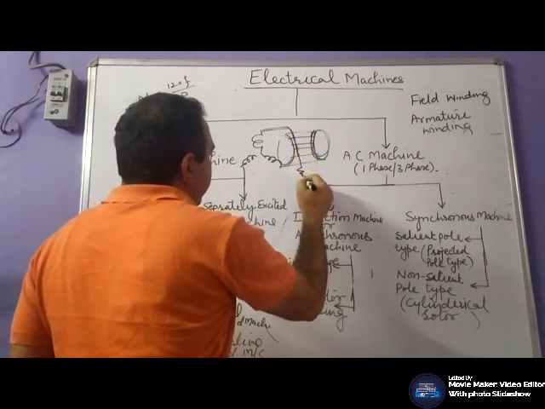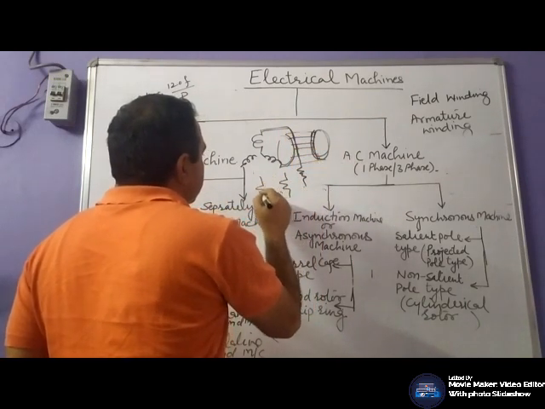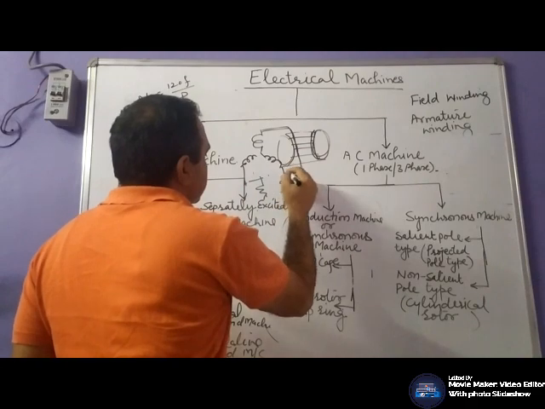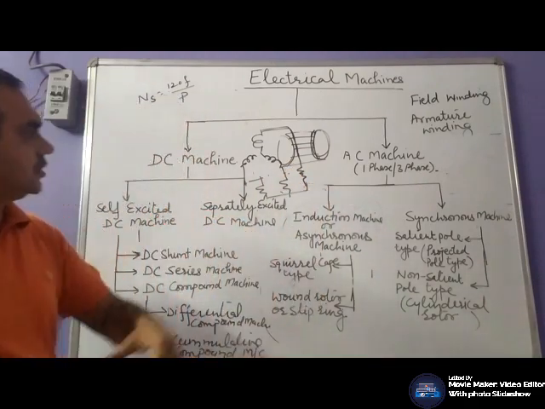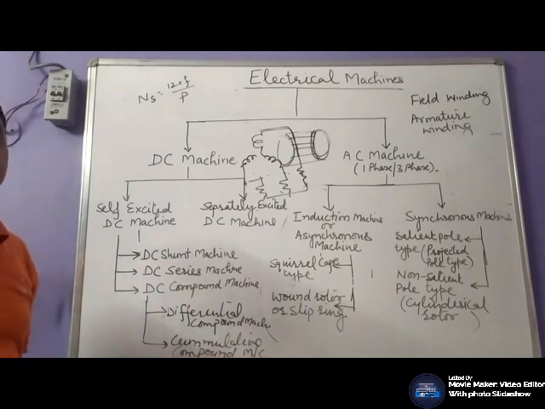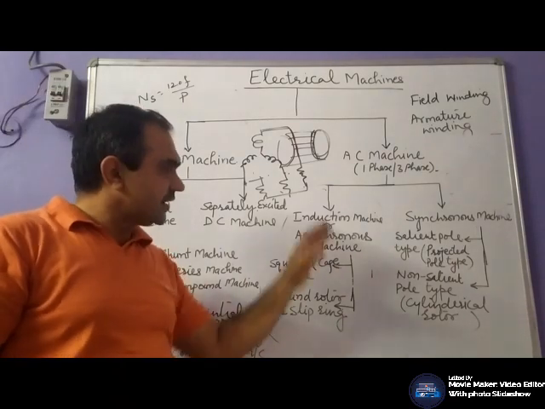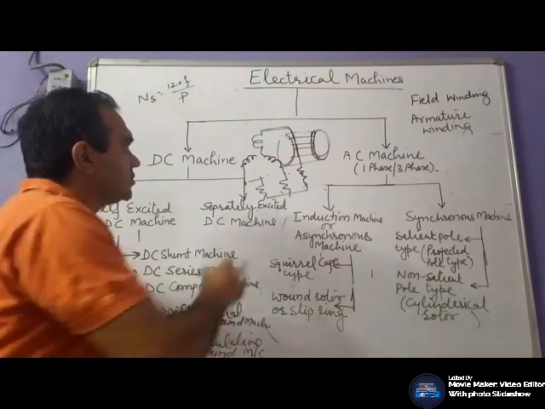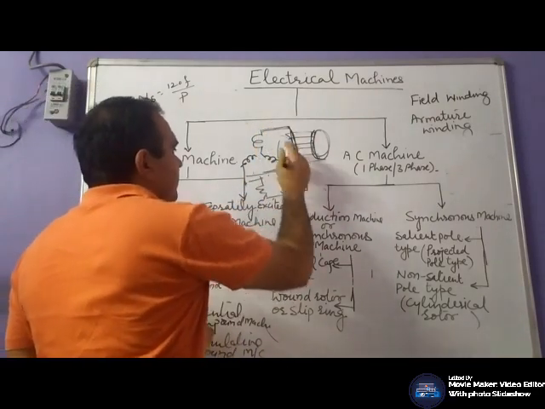It is connected with external resistance, which is used for starting purposes. Where high starting torque is required, we require the additional resistance, and that resistance is gradually reduced, and ultimately we will short circuit it.